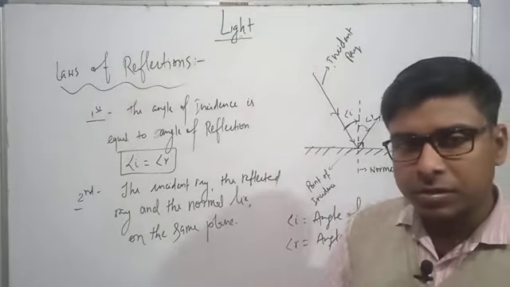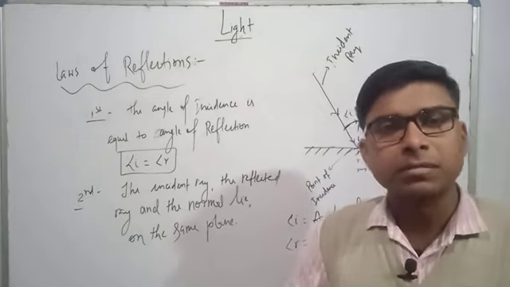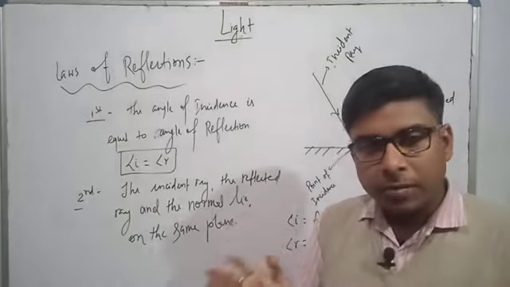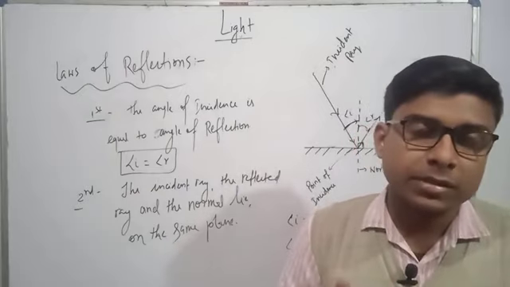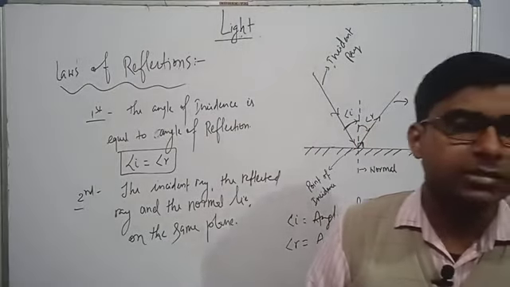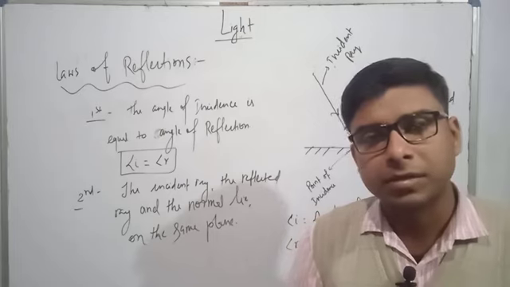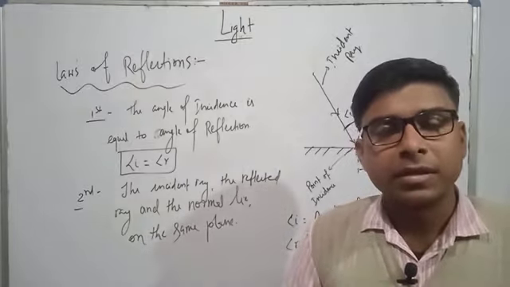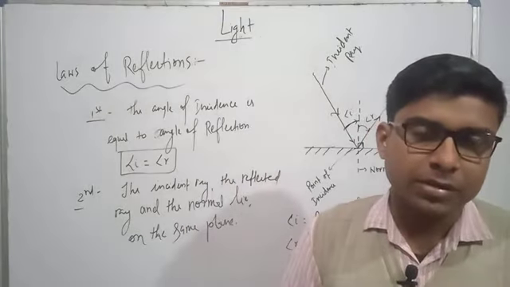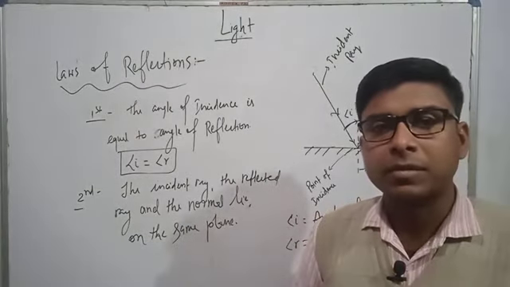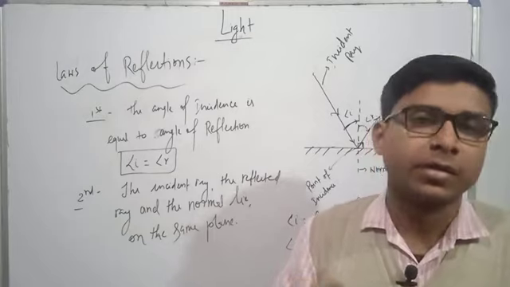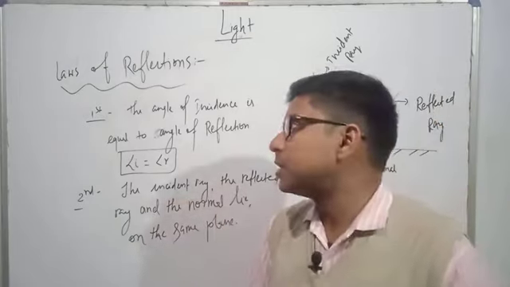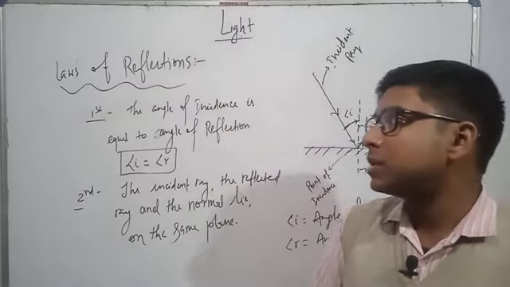First thing was reflection. Reflection is the bouncing back of light after falling on a particular surface. Reflection of light is categorized into two groups. First is regular reflection, second is irregular or diffuse reflection. Regular reflection means when the light rays fall and are reflected at the same angle. Diffuse reflection is when the light ray falls on a surface and is reflected in different directions.